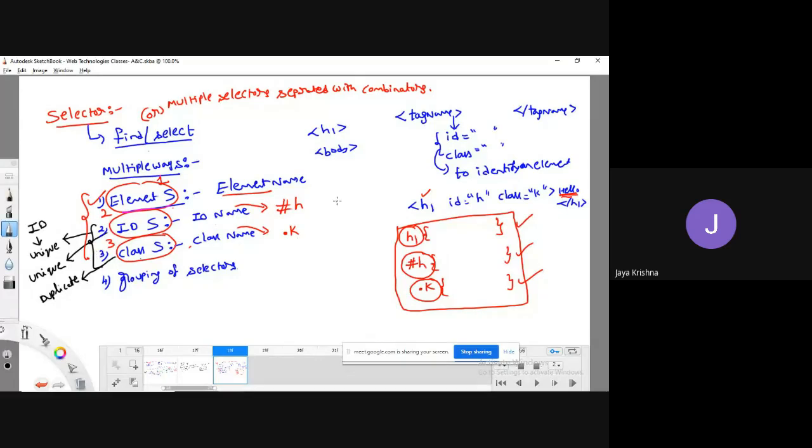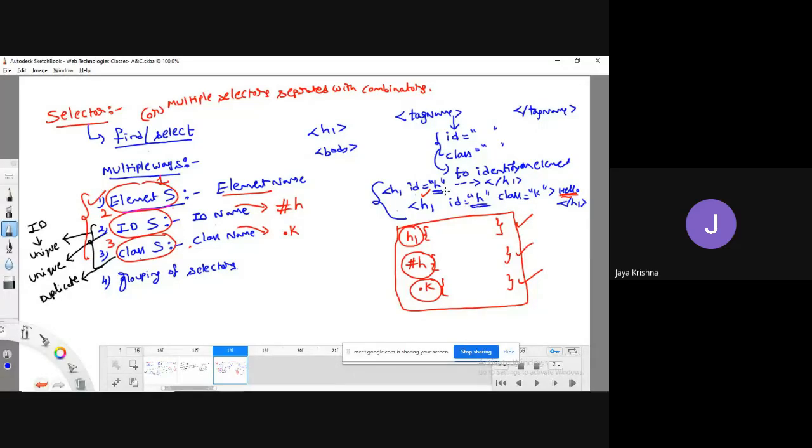I hope you understood. So right within the web page, I have written h1 ID equal to h once again. Now what will happen is this doesn't provide an error, but it doesn't execute. Meaning that within the HTML web page, the ID name should be unique, should not have the same name. That is a property you have to follow.